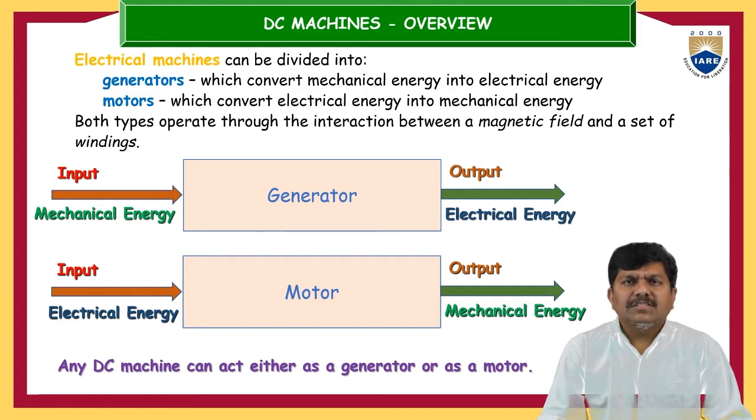Finally, generators and motors are both electrical devices. A generator is a device which converts mechanical energy into electrical energy, and a motor is a device which converts electrical energy into mechanical energy. Any single DC machine can be operated as a generator or as a motor based on the requirement. You only have to change the input and output parameters.